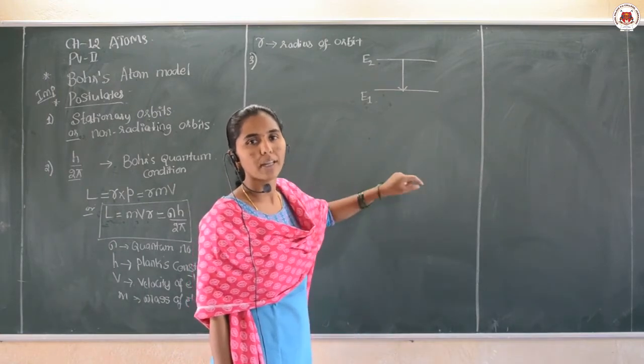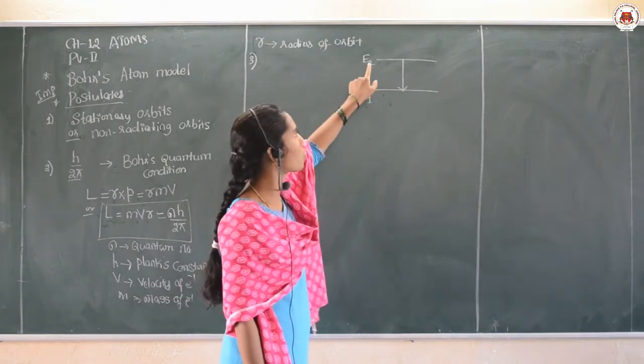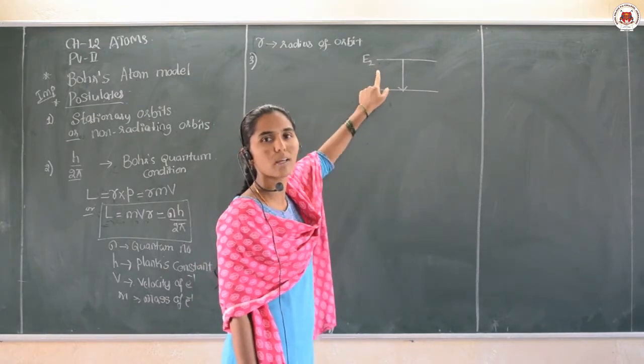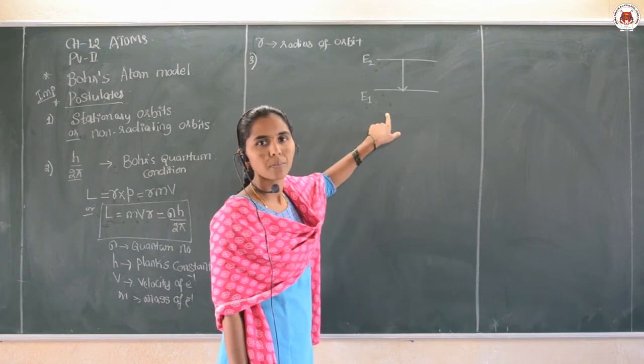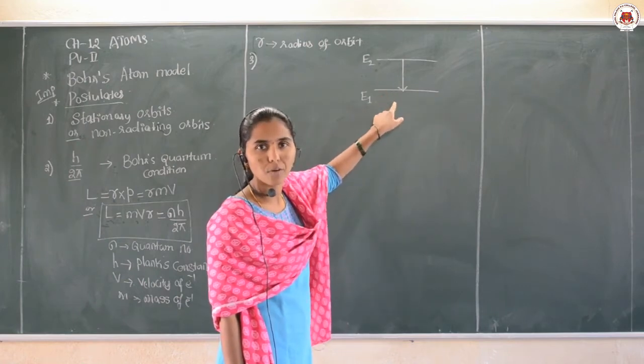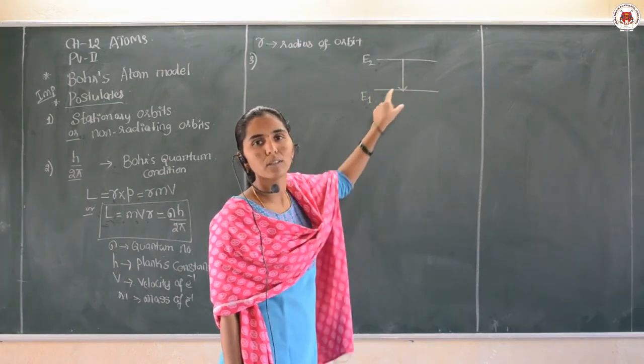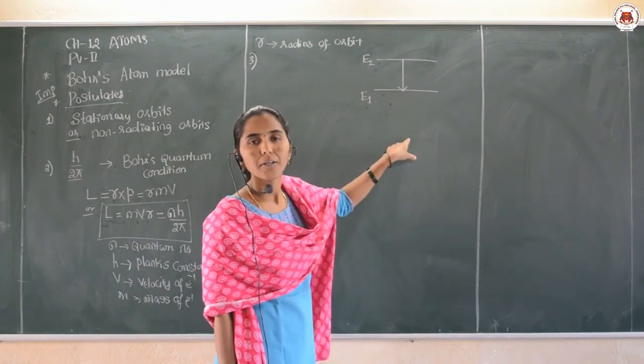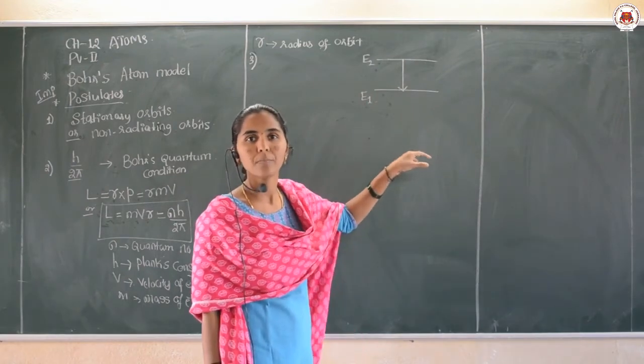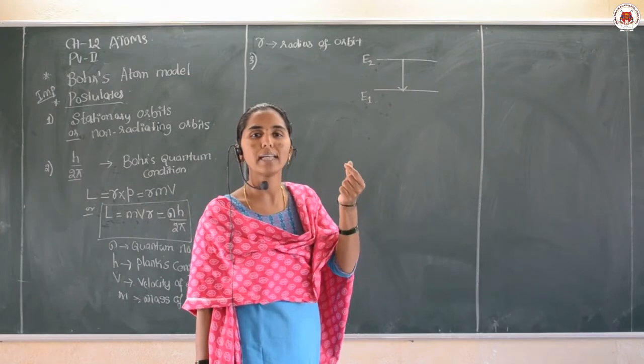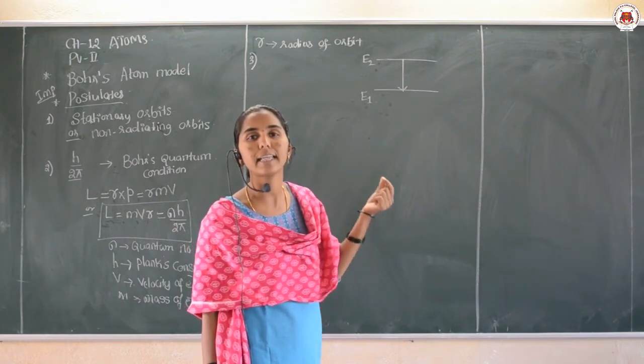Remember, when the electron jumps from the higher energy state to the lower energy state, during its transition a photon of energy h nu is radiated.